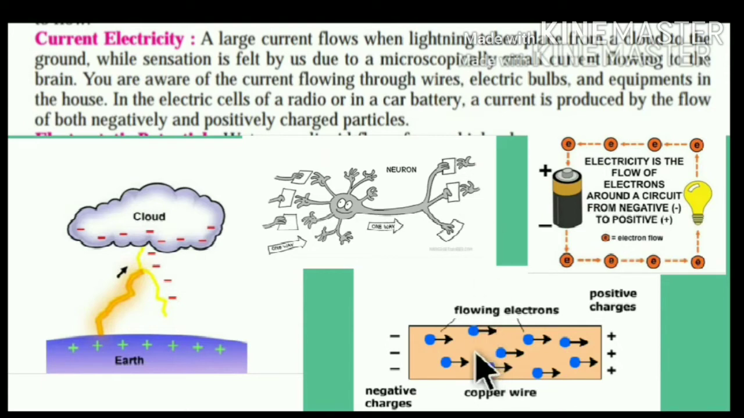You are aware of the current flowing in a wire. This is a copper wire, then an electric bulb and the equipment in the house, and the electric cells of a radio. Here is the cell that we use in a radio or the car battery. A current is produced by the flow of both the negatively charged and the positively charged particles.